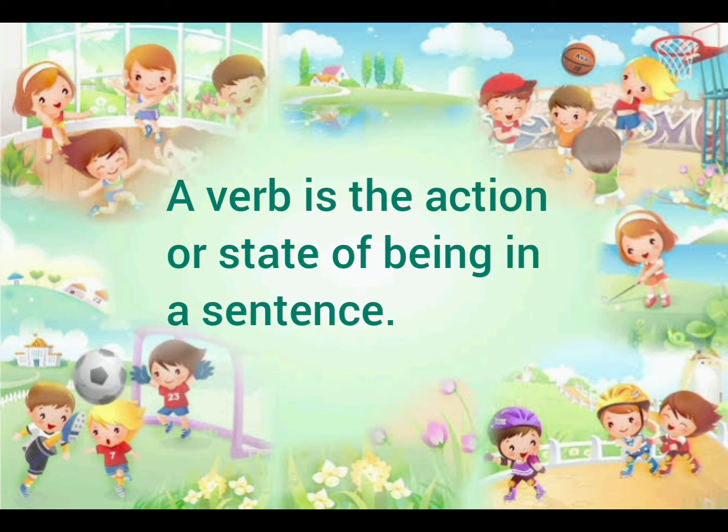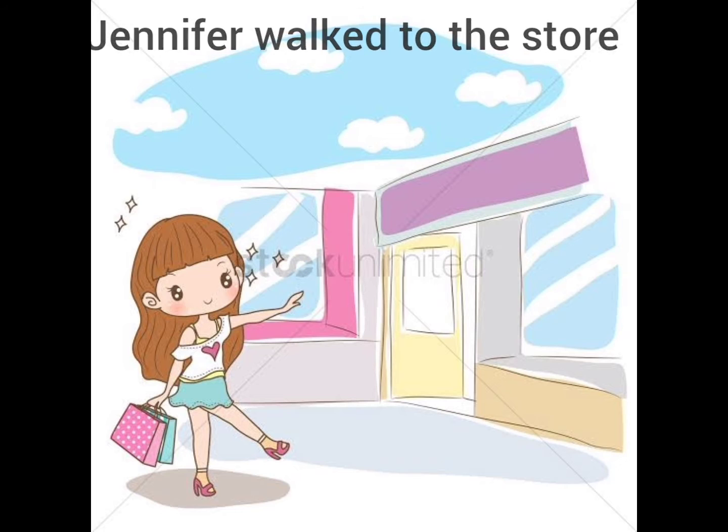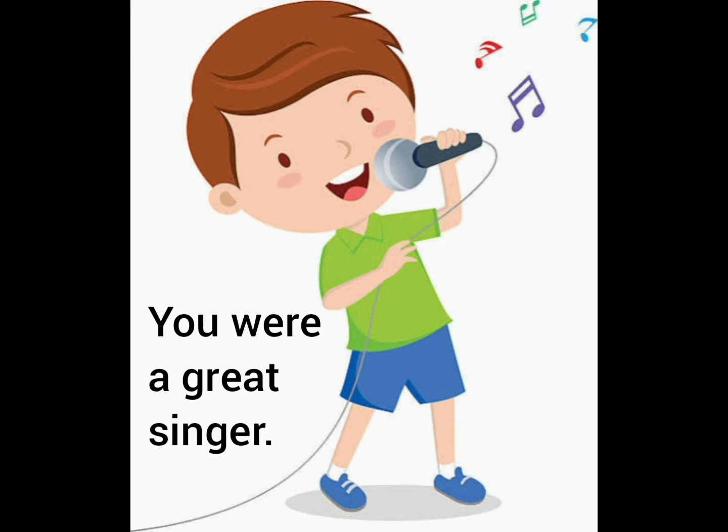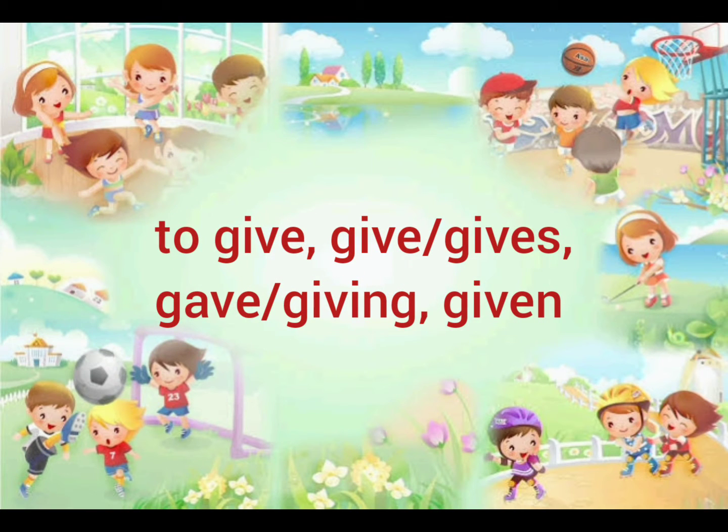A verb is the action or state of being in a sentence. Let's see an example. First example, Jennifer walked to the store. Here walked is the verb that shows an action. Second example, you were a great singer. So were shows a state of being. A verb can have different forms, for example: to give, give/gives, gave/giving, and given.